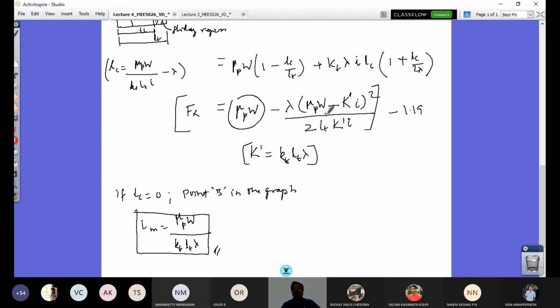You have here this value, and this is not going to be 0, and that would take care of the nonlinear region of the curve. So this would be a simplified model that could account for the variation of tractive effort as a function of longitudinal slip. So do you have any doubt at this point of time to ask? I'm happy to answer. So we have derived till this point.